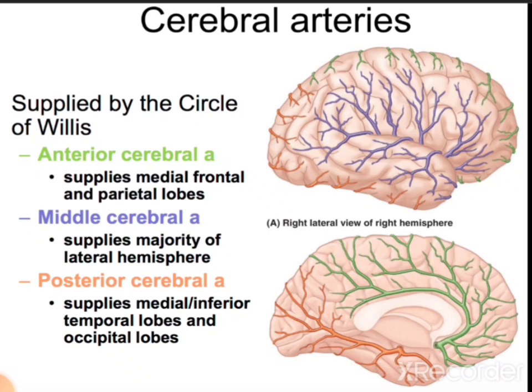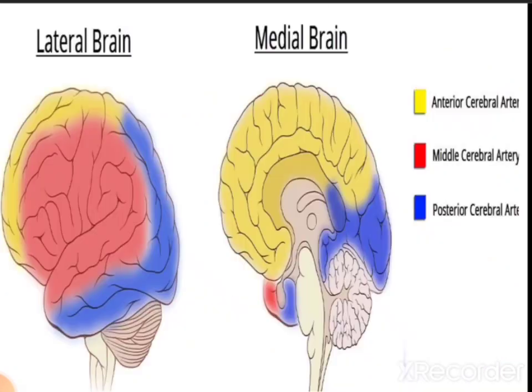Then the cerebral arteries. They are supplied by the circle of Willis. Cerebral arteries are three in number, that is the anterior, middle and posterior cerebral arteries. The anterior cerebral artery supplies the medial frontal and parietal lobes. The middle cerebral artery supplies the majority of the lateral part of the hemisphere. The color is given. Then the orange color area, that is the posterior cerebral artery, supplies the medial as well as inferior temporal lobes and the occipital lobes.